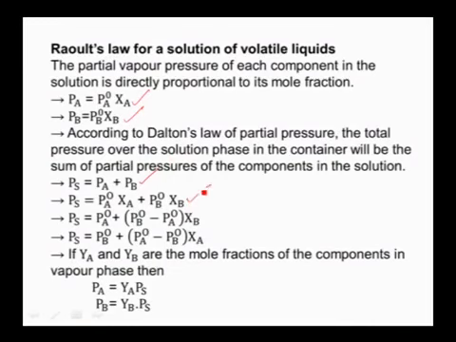Then we can get the equation: pressure of solution is equal to P naught A XA plus P naught B XB, and the same equation we can also modify like this. If you want to calculate the mole fraction of the component in the gaseous phase, which is taken as Ya and Yb, the relation is Pa is equal to Ya into Ps, whereas Pb is equal to Yb into Ps. Based on this relation, we can calculate the mole fraction of the component in the gaseous phase.